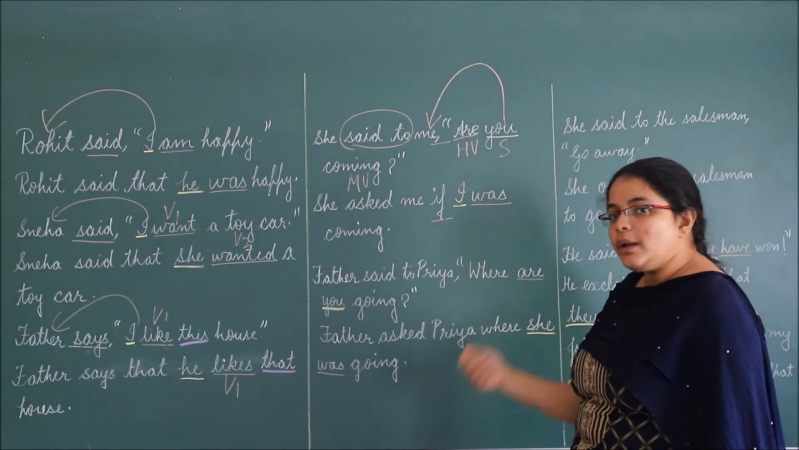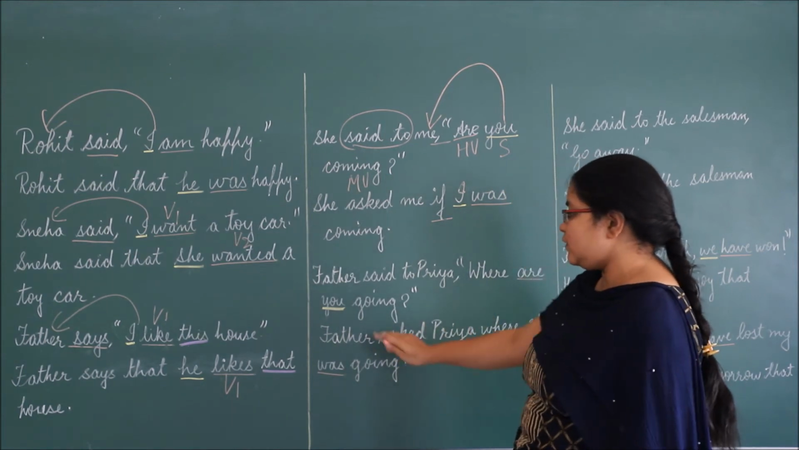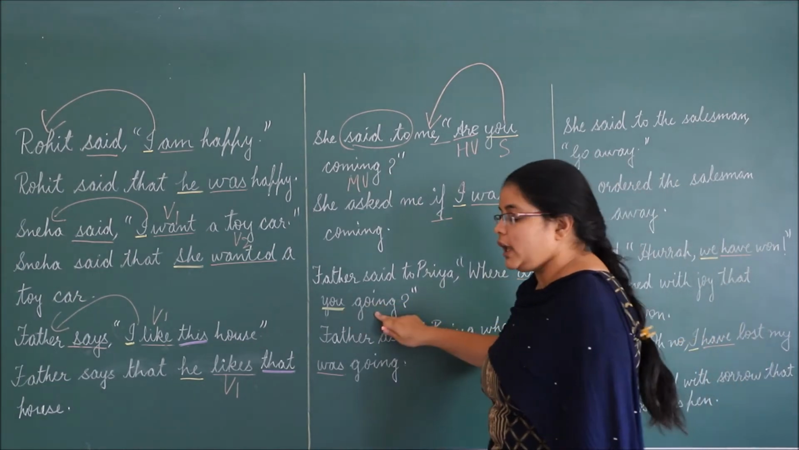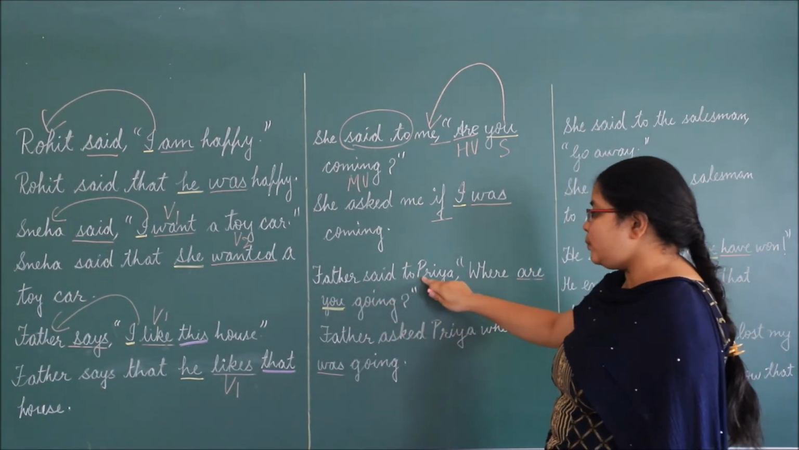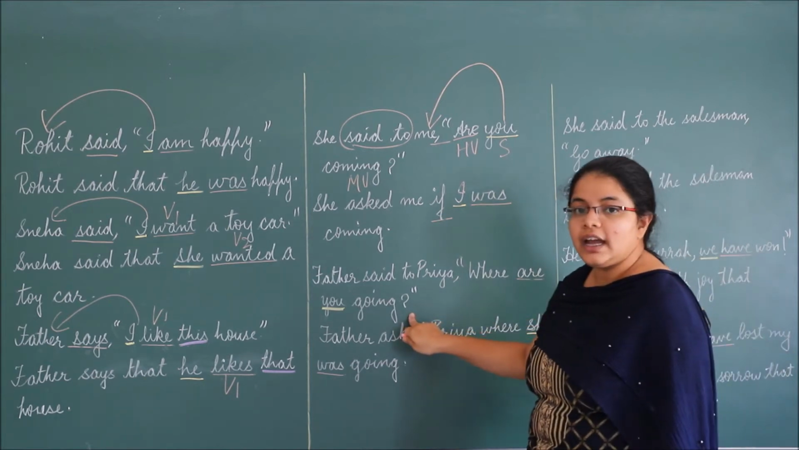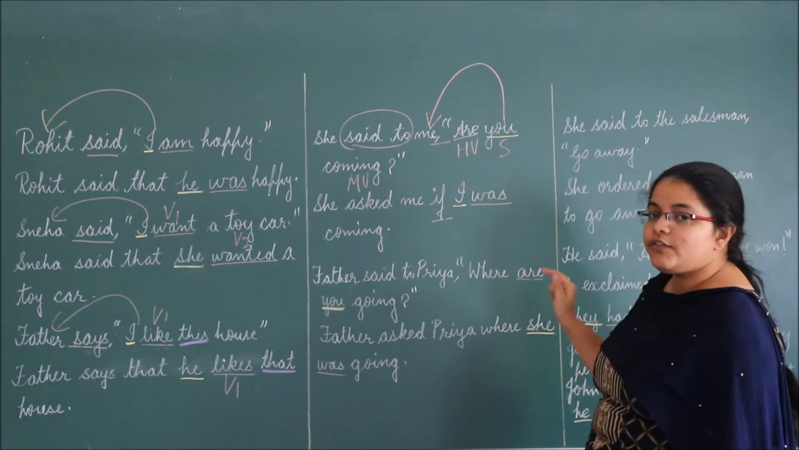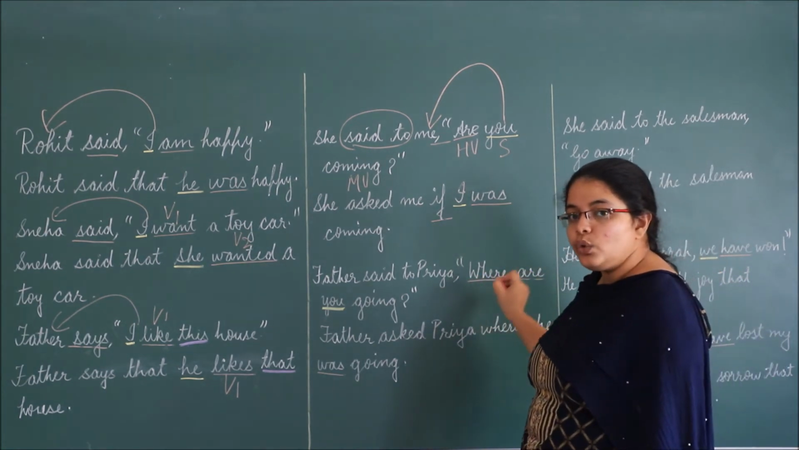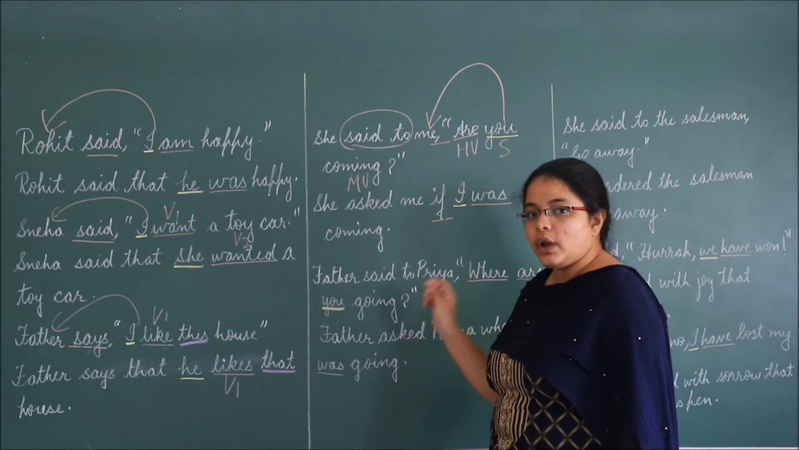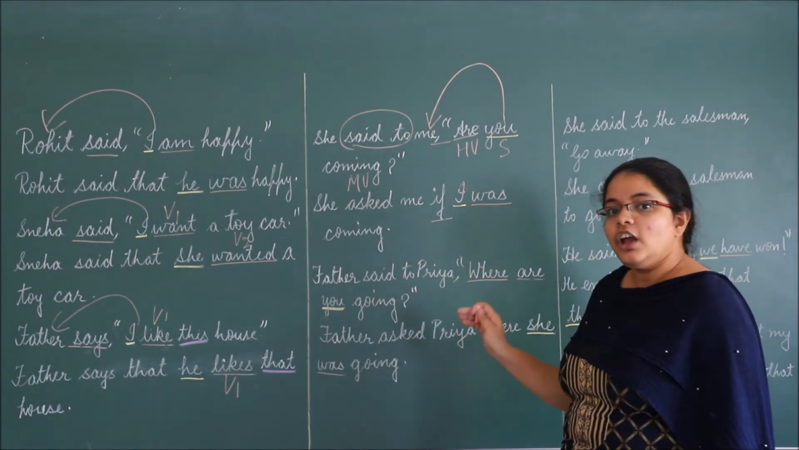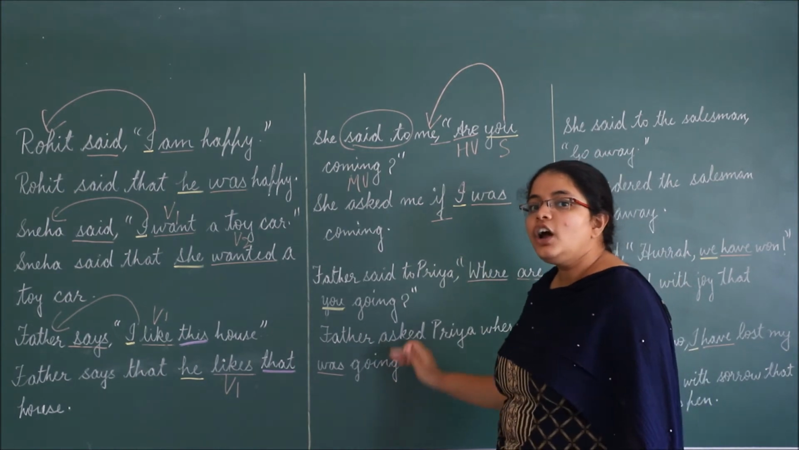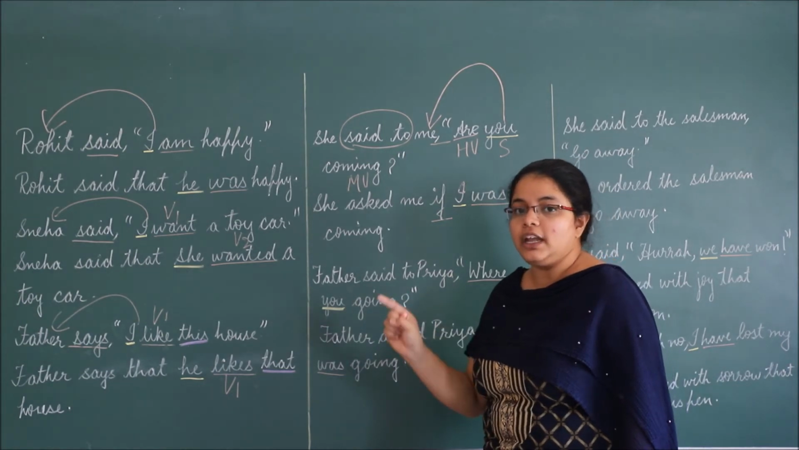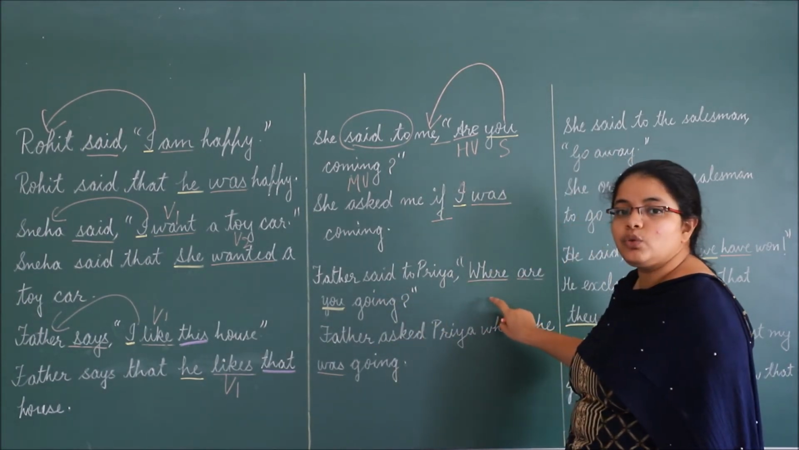Now let's look at one more example of interrogative sentence. Father said to Priya, "Where are you going?" In this sentence, you can see I have framed question using WH word. When we use WH word to frame question in indirect speech, we will use WH word to make indirect speech. We will not use any other joining word with WH question words.